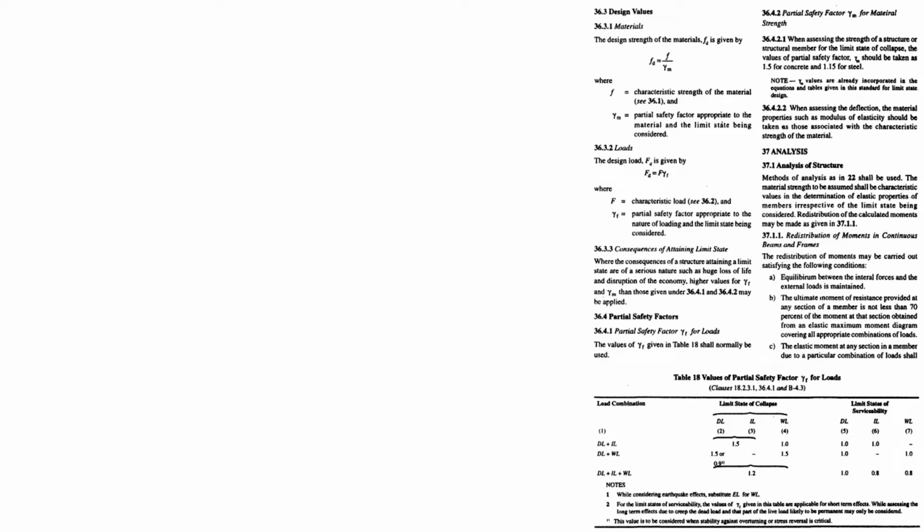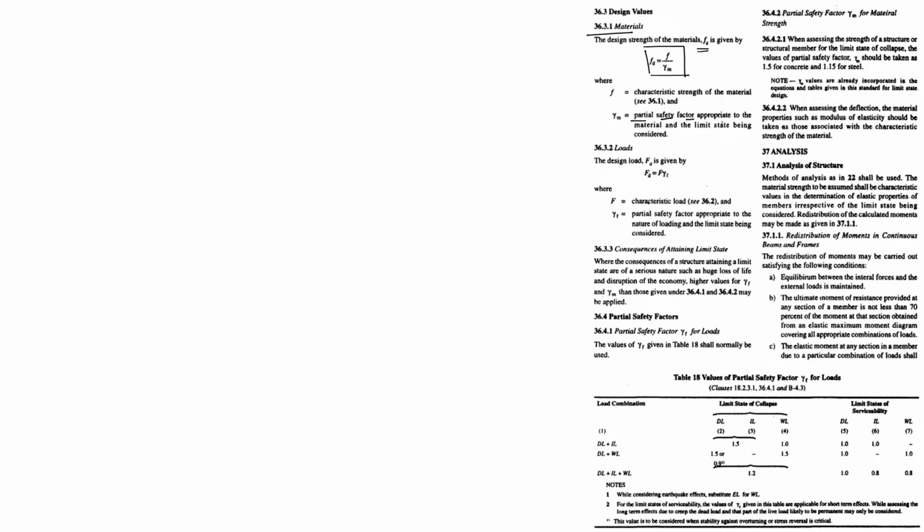First, we talk about the material. The design strength of the material is fd, that is given by f by gamma m. What is gamma m? Gamma m is your partial safety factor. f is your characteristic strength of the material.